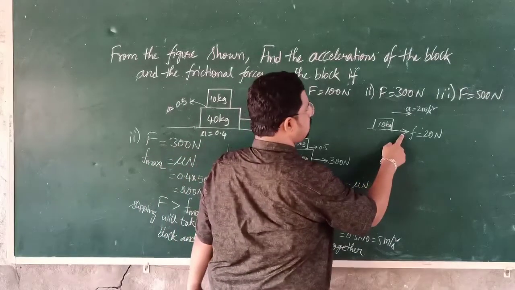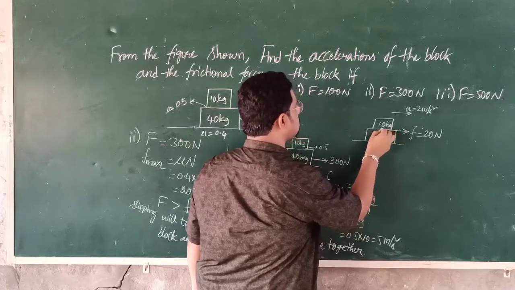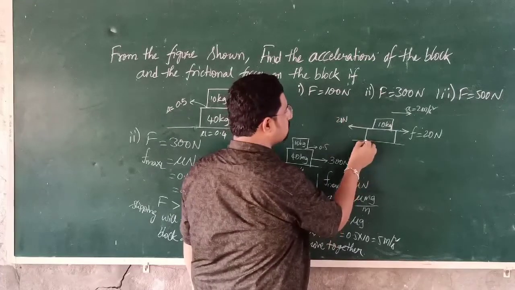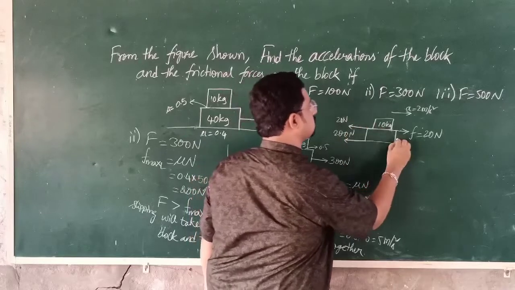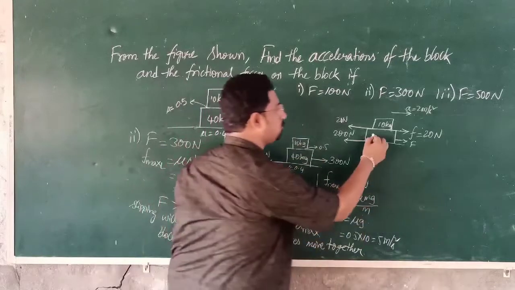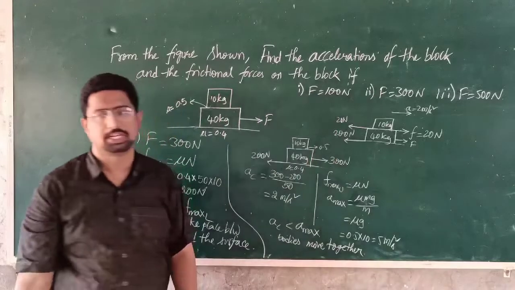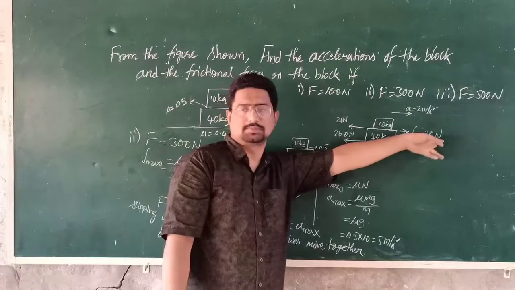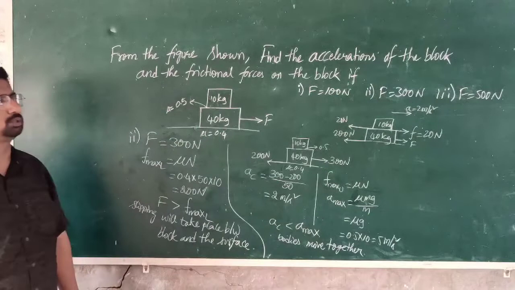So action is equal to minus reaction, therefore on this 40 kg block 20 Newton force will be acted in this way, and the maximum frictional force between the block and the surface is 200 Newton. This is the external force. So the frictional force acting on 40 kg block is how much? 200 plus 20, that is 220 Newton. The frictional force acting on the upper block is 20 Newton. Is it clear? Now let's talk about the third case, that is F is equal to 500 Newton.